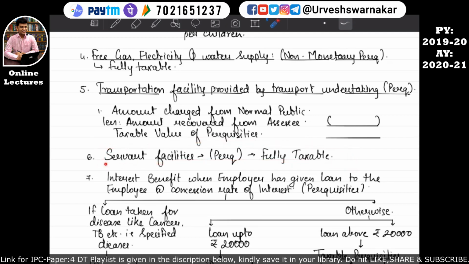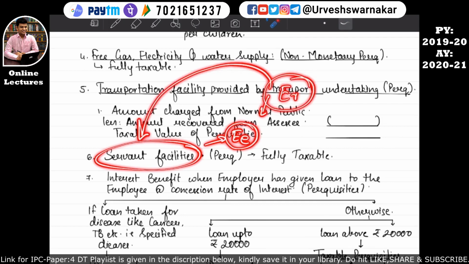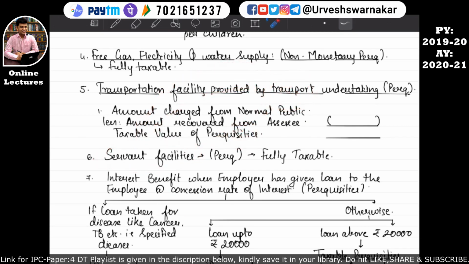So servant facility given by the employer to the employee will be fully taxable. I hope this is quite clear. So basically when the servant facility is provided to the employee, the employer is paying this servant. So whatever amount is paid by this employer to this servant will be considered as the perquisite and it will be fully taxable.